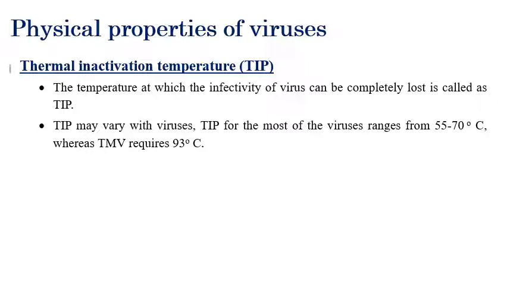The first one is thermal inactivation point. Thermal inactivation point means the maximum temperature required to inactivate the plant virus.